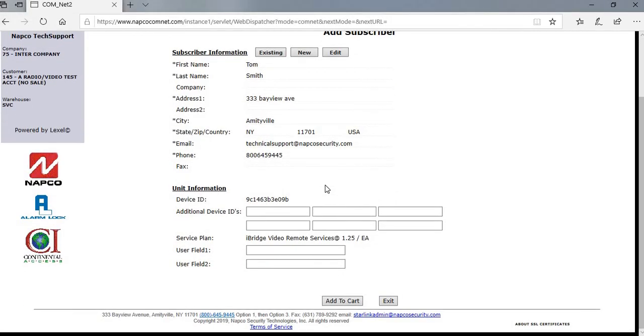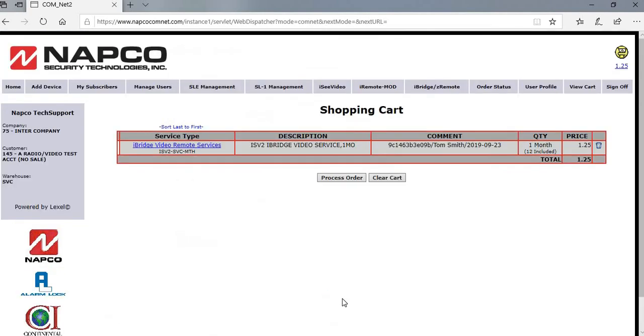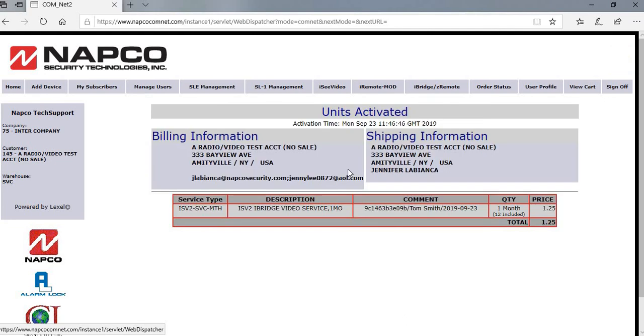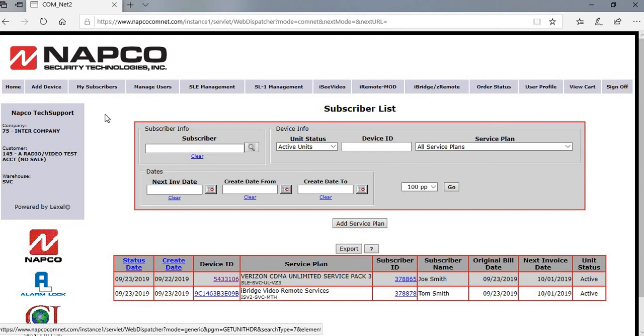You're going to go to Add to Cart, and then process order. Once you process the order, then you can go back to my subscribers, and you're going to see that the iBridgeVideo remote services is in there. And that's about it.